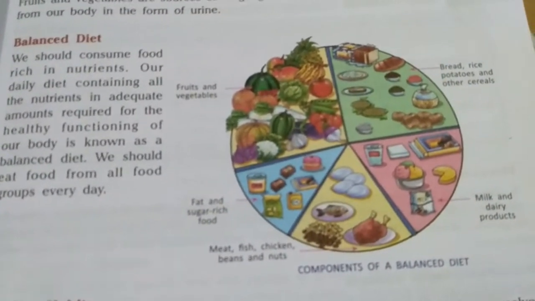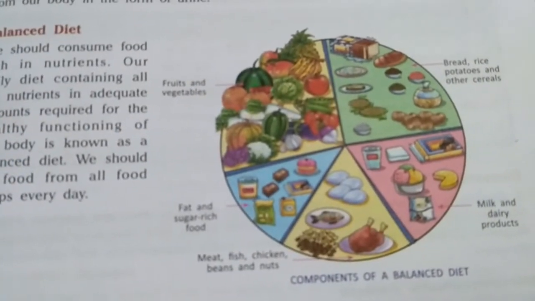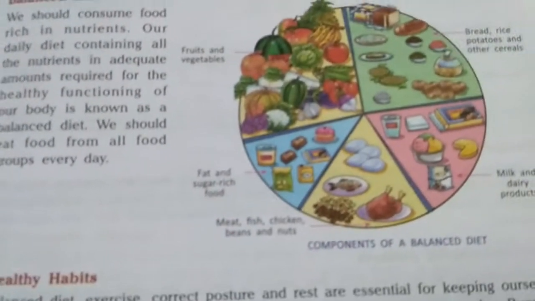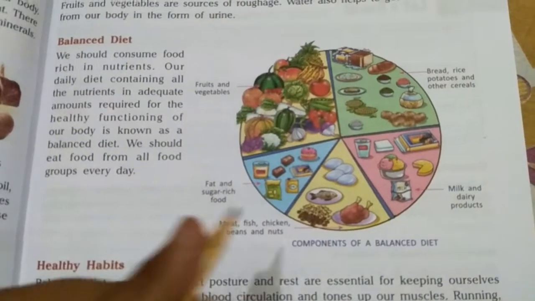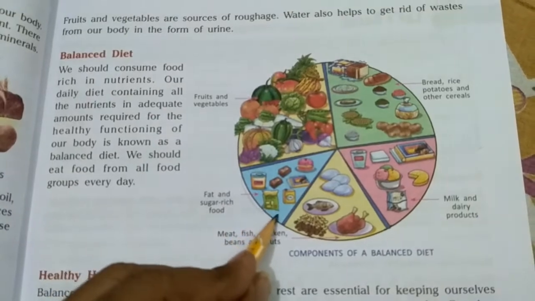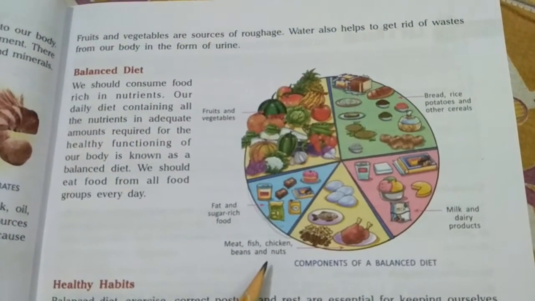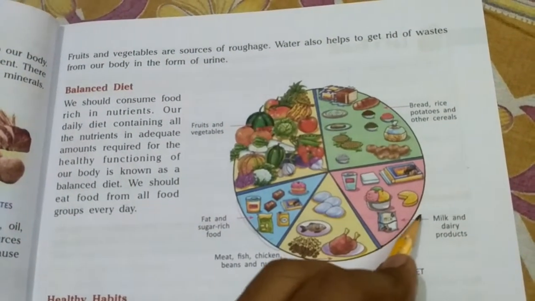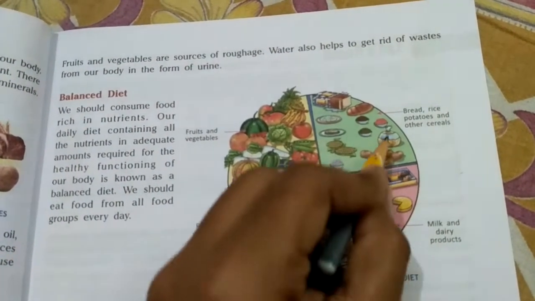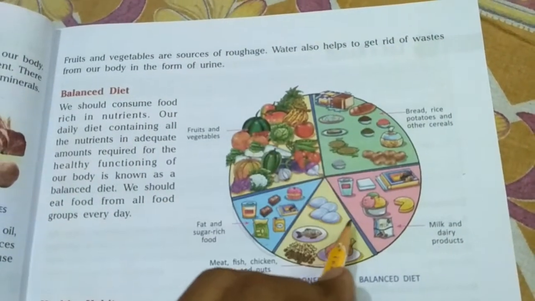As you can see in this picture, there is one section of fruits and vegetables, one section of fat and sugar rich food. That is a very small section, because we have already studied that we should take a little amount of fat in our body. Then there is a section of protein rich food items, then milk and dairy products, then bread, rice, potatoes and other cereals, that is the carbohydrate.